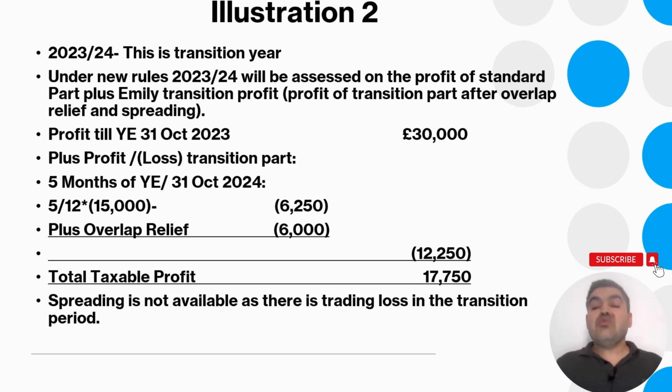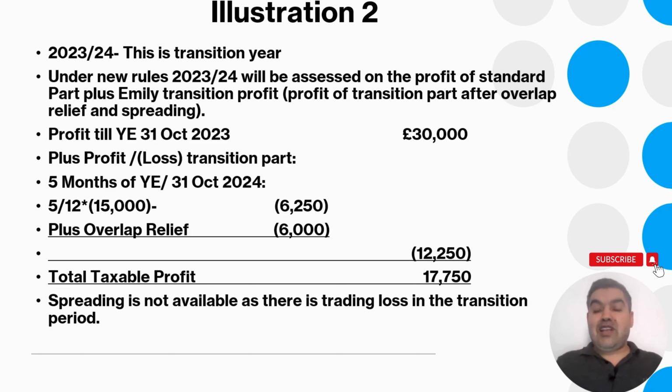However, under the new current year basis reform, you get the relief in the year of transition. As a result, Emily's loss will increase, which is good news for Emily. The loss will increase to 12,250, and then 30,000 minus 12,250 gives the total taxable profit of Emily as 17,750. Remember, spreading is not available as there's a trading loss in the transition period.